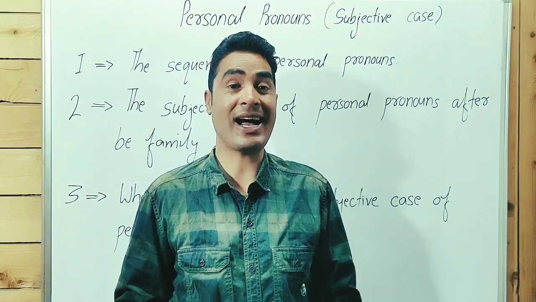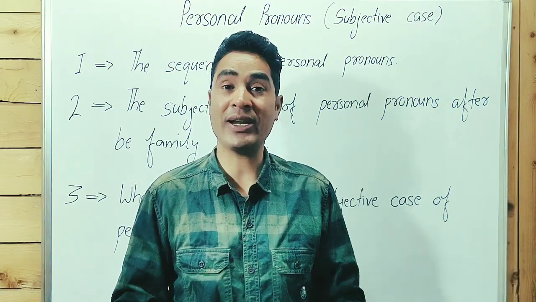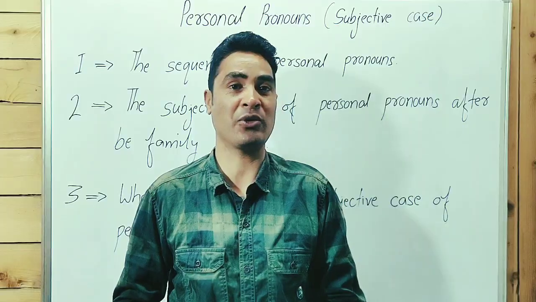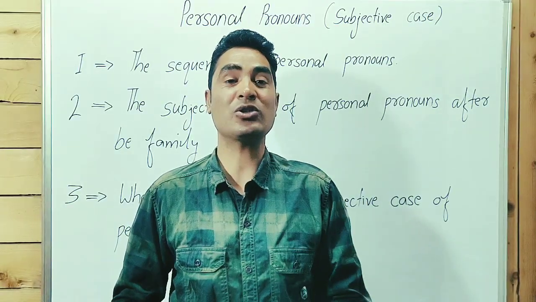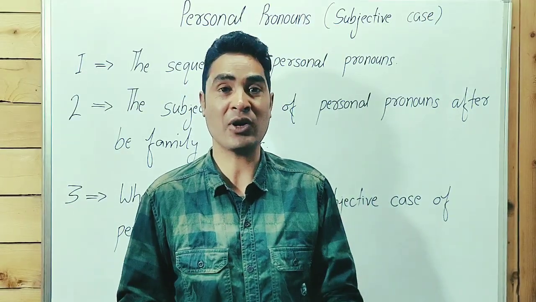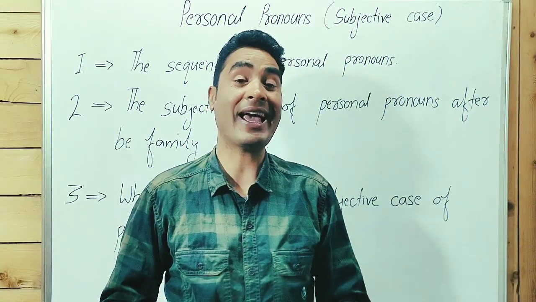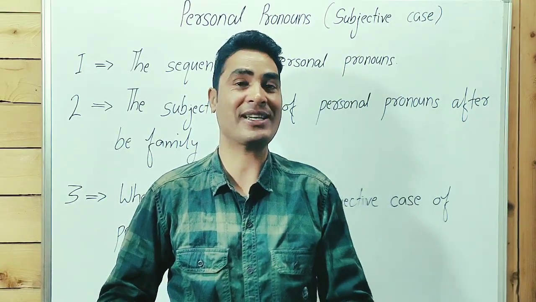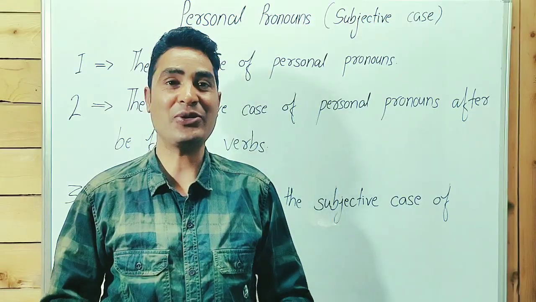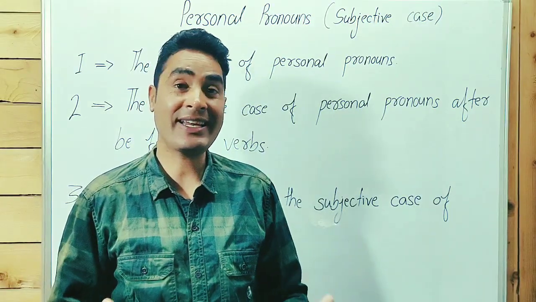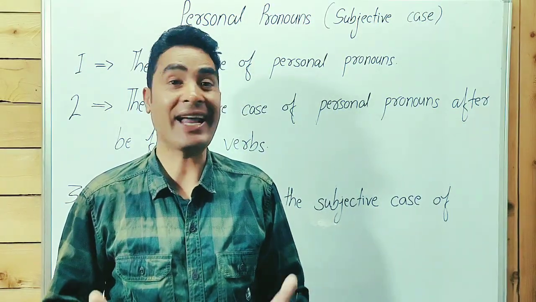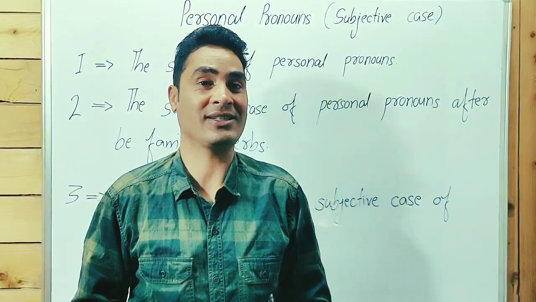Okay, let's start some of the error detection from the examination point of view. Today we are going to learn about personal pronouns. According to the examination point of view, there are three types of errors asked by the examiners.